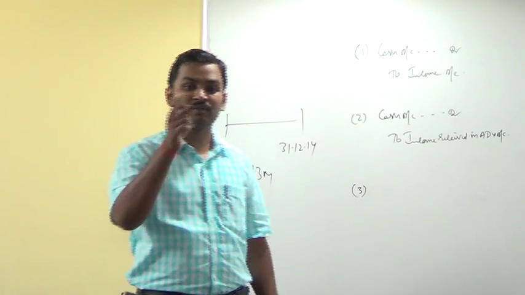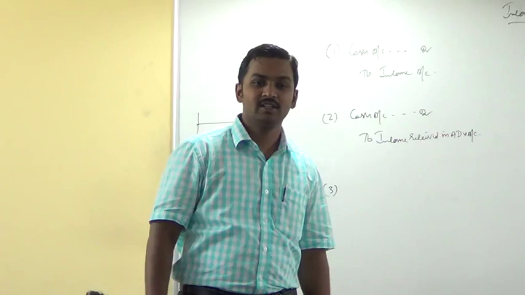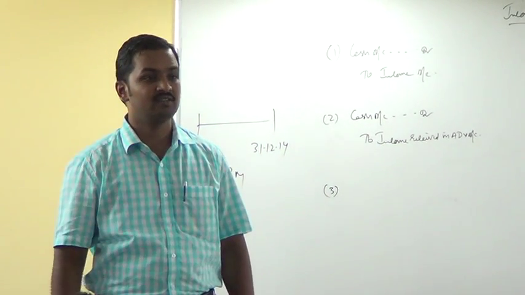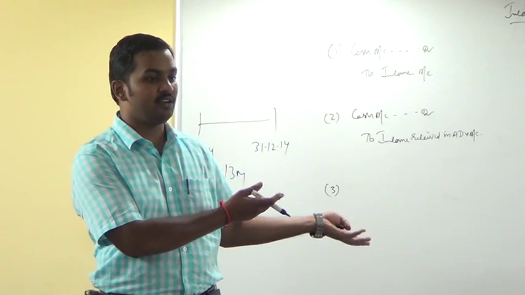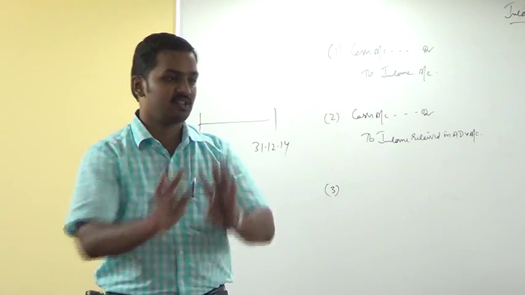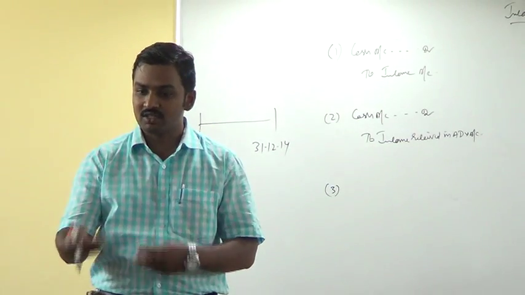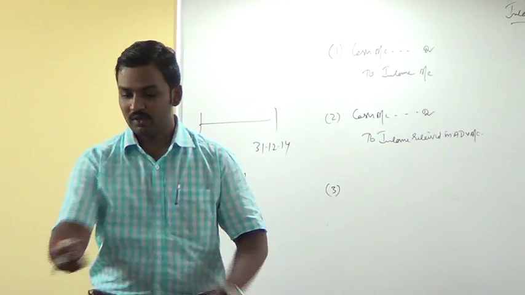Next year, what will you do with that 1 month extra interest which you have already received? Next year, again in the month of January, can the company go to the tenants and say, please give us rent again? No. They'll say, boss, we have already given it in advance last year, adjust it. Are you able to understand? So now we have to adjust the liability as an income. What is the entry we will pass?